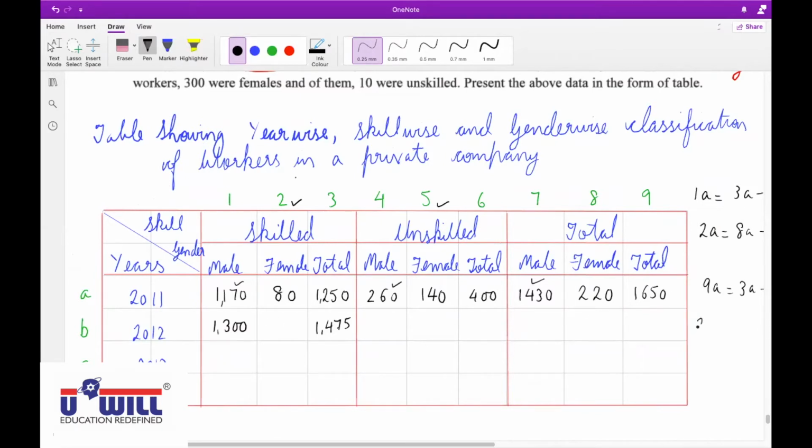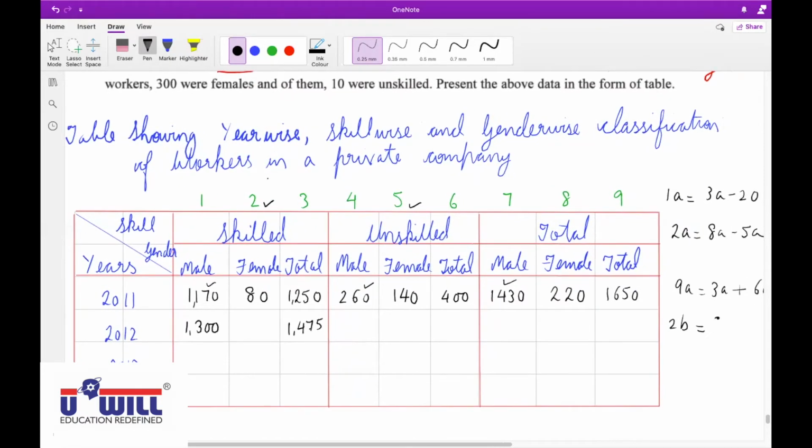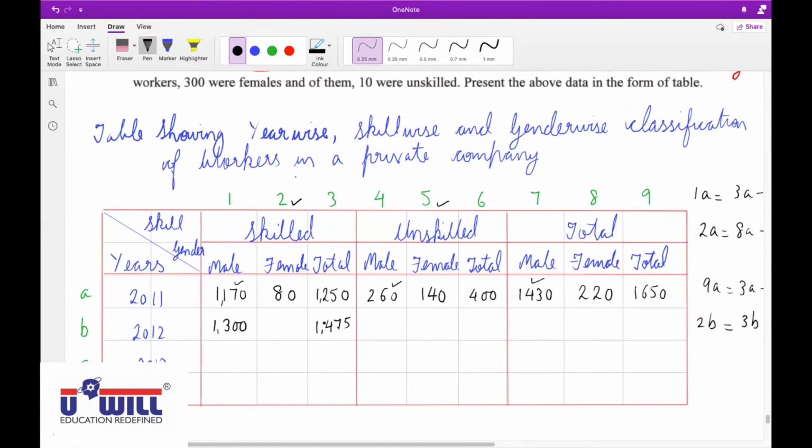Total minus 1300. 3B minus 1B. Okay, 3B 1475 minus 1B 1300. So 175 are female skilled workers. Raise your hand who did not understand this. Okay, next now. Jaideep, unmute yourself. Jaideep Singh.